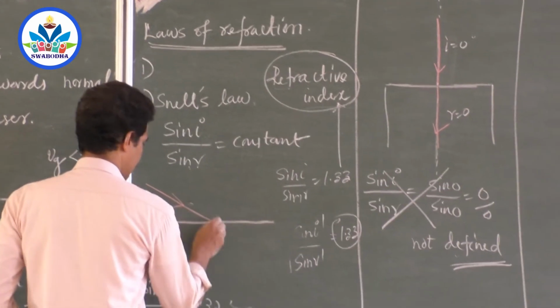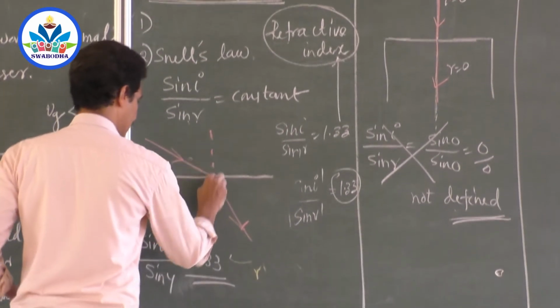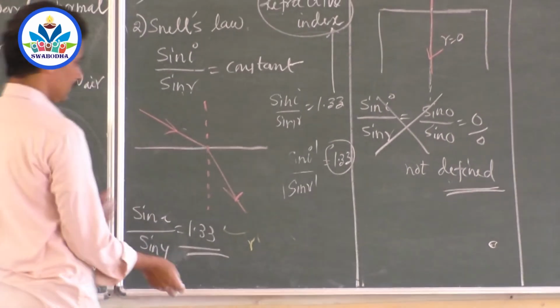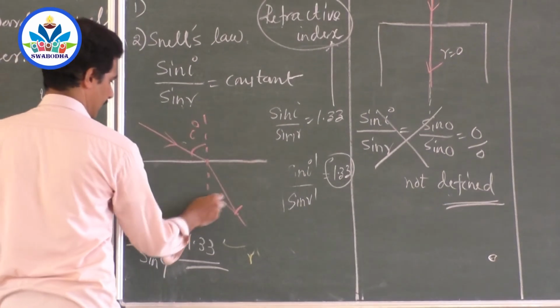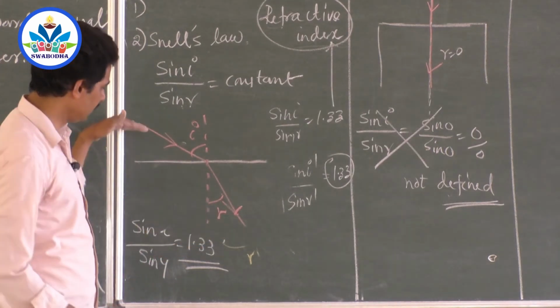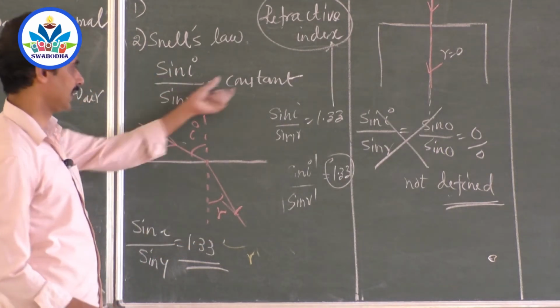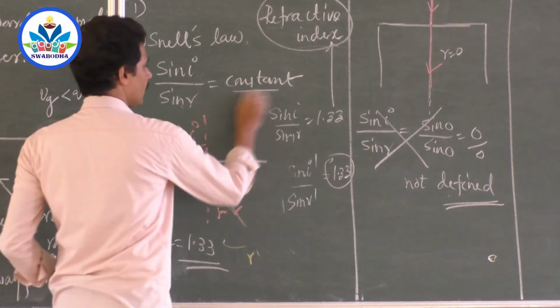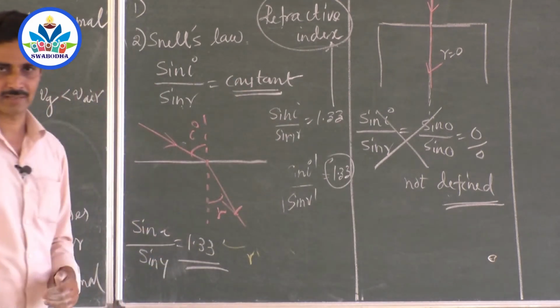Whether it travels from rarer to denser medium or otherwise, any I you choose, you will get a particular value of R. Even if you choose a different I, sin I by sin R is a constant. And that constant is called refractive index.